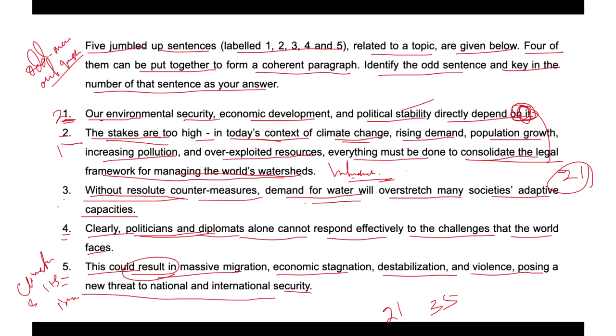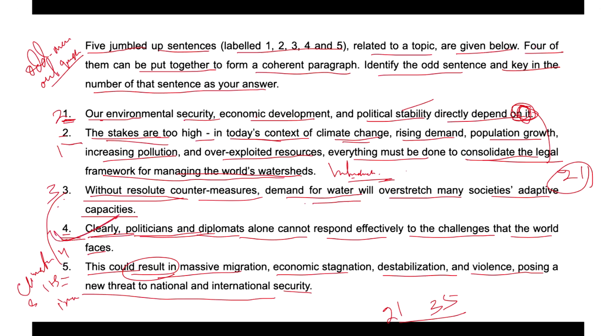So five is following three. So we can say two one three five, and all are stating about climate, whereas four clearly states that politicians and diplomats alone cannot respond effectively to the challenges that the world faces. So four is not appropriate and not coherent with the other sentences.